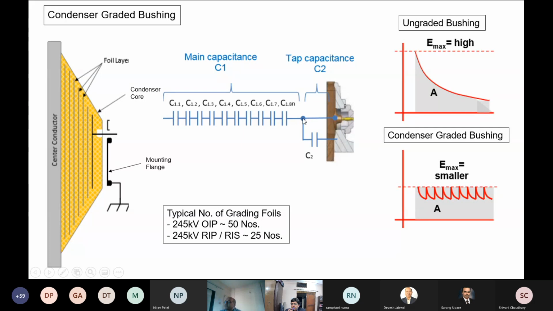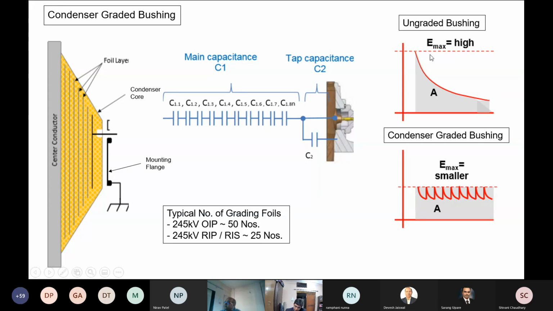So the test tap, or the outermost aluminum foil layer, is taken out as a test tap lead. Through this we can measure the capacitance, tan delta or PD. This lead to ground forms a capacitance which is called C2.